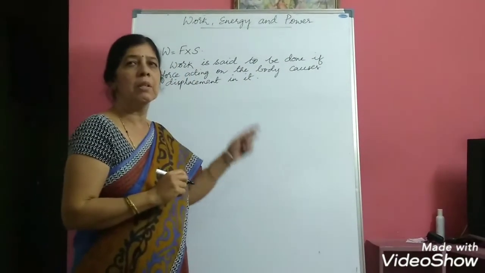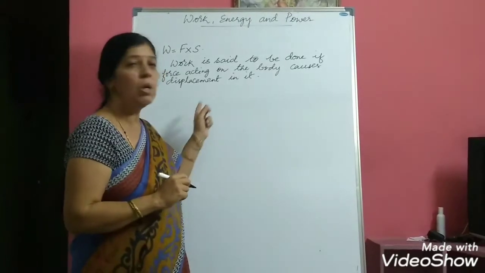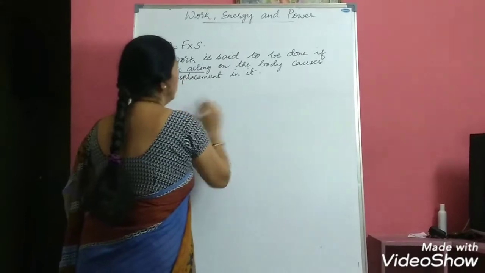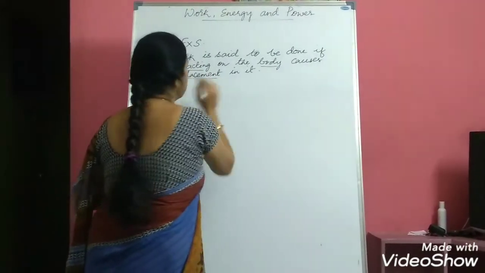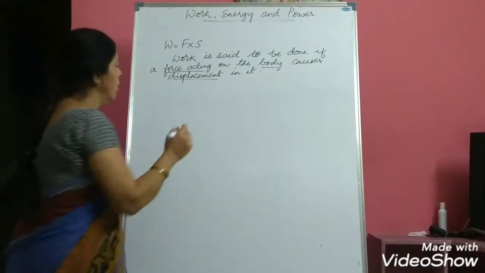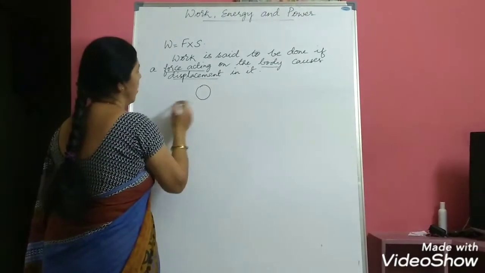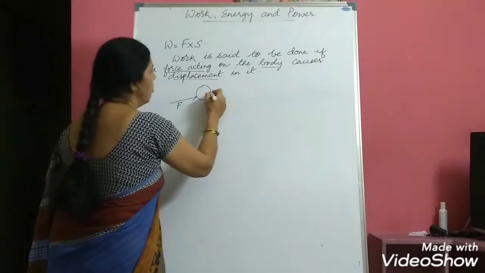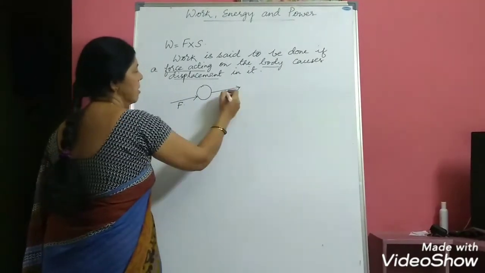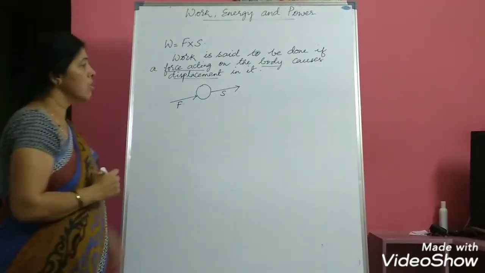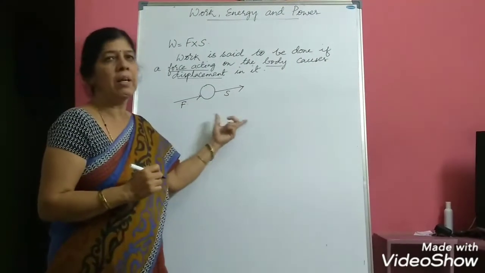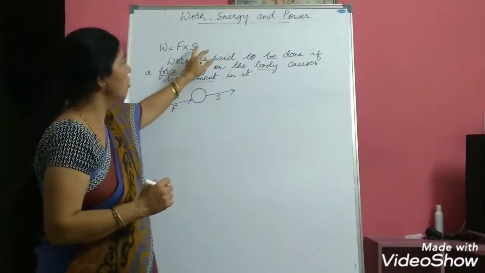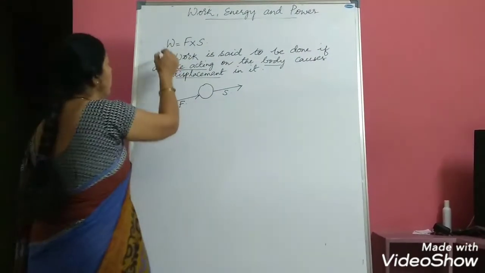So in our lower classes we have learned that work is said to be done if a force acting on the body causes a displacement in it. So if you consider a body, you apply force, then the body must displace. This is the displacement caused. So in such cases work is said to be done. Now this formula W is equal to F into S is a very general formula.